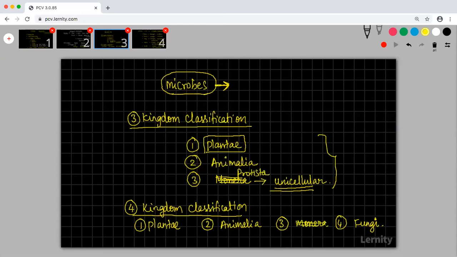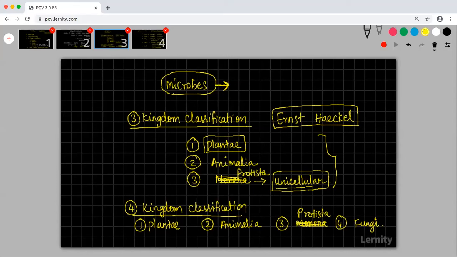So Protista came into the picture first, and Monera came later. It is Ernst Haeckel. Ernst Haeckel is the scientist who came up with Protista, which includes all unicellular organisms.